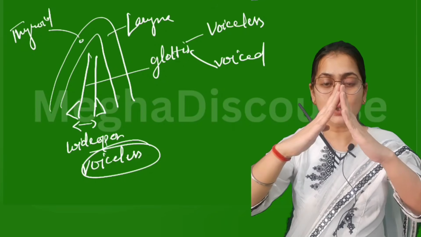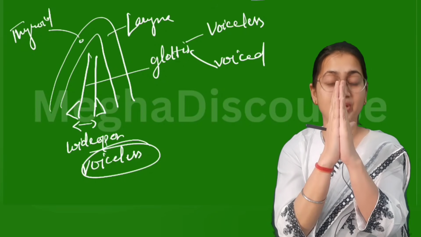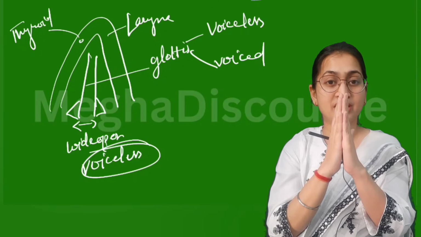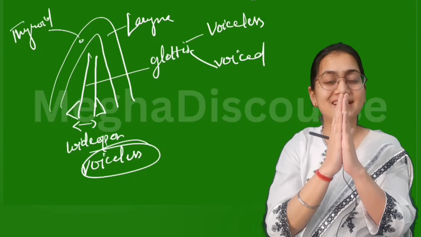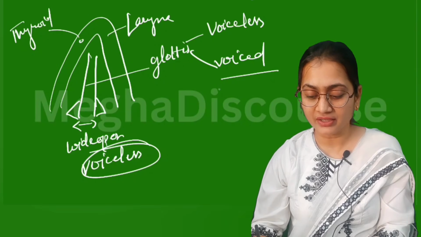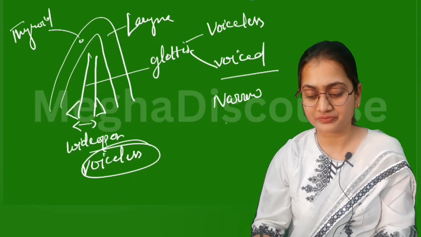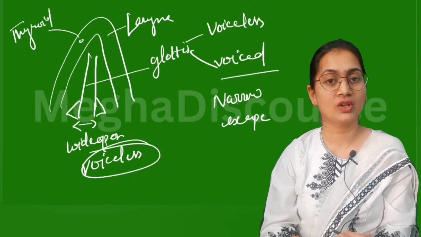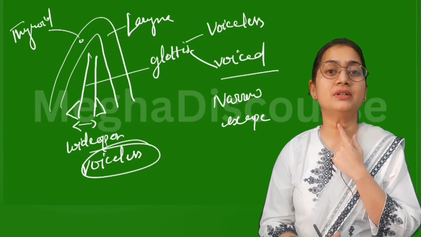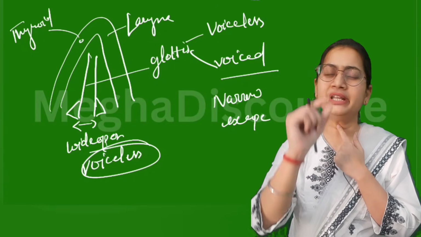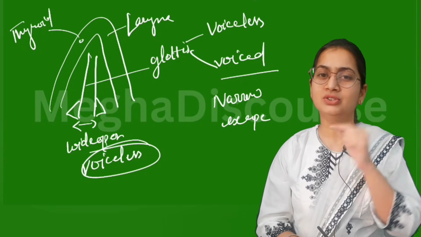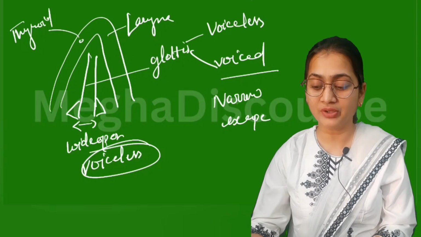But when the glottis is closed, it means a narrow escape of air, and air cannot come freely. So here you will find voiced sound. When you say boom, bo, bo, bo, in a microsecond you will feel some vibration. Bo, ma. That is what we call voiced sound.